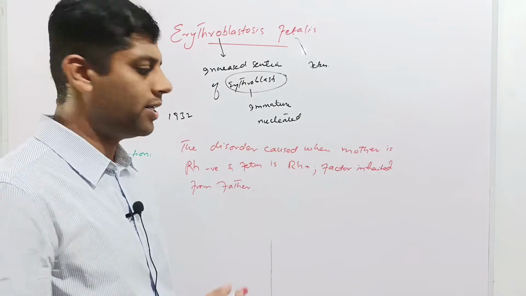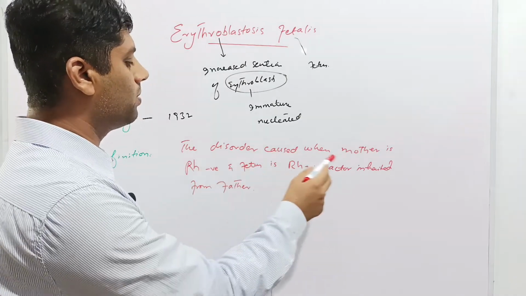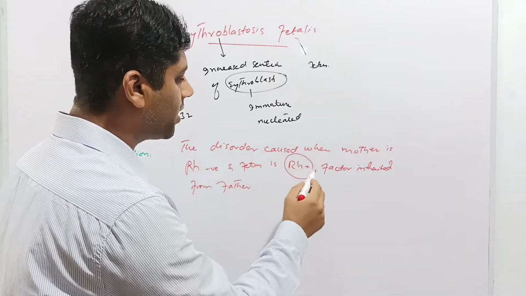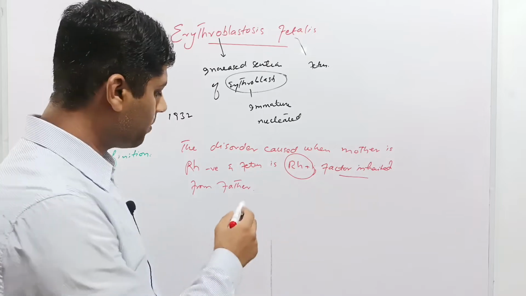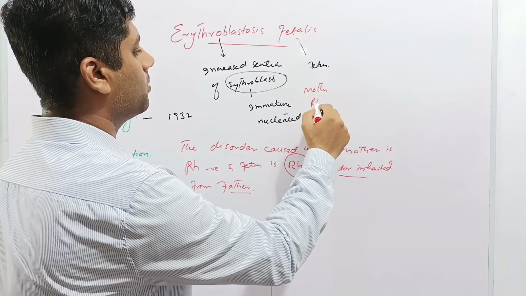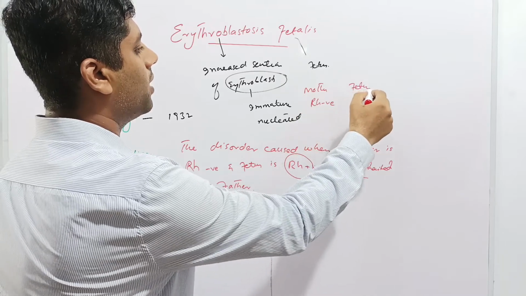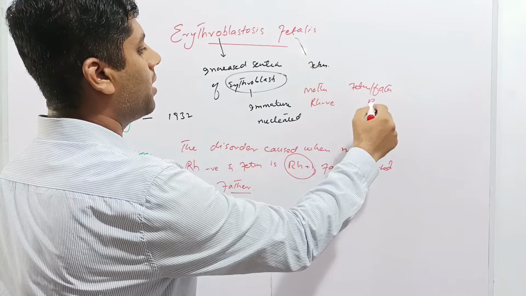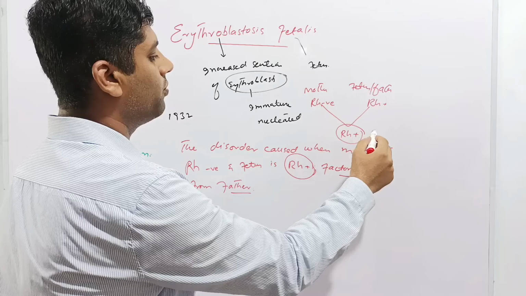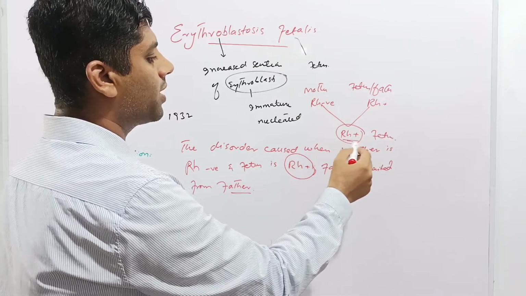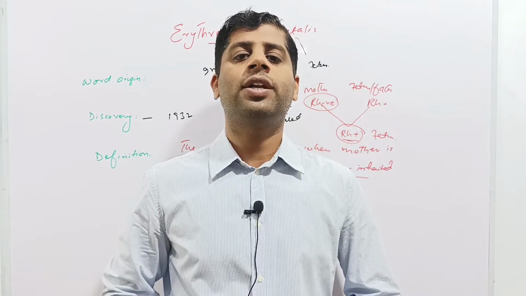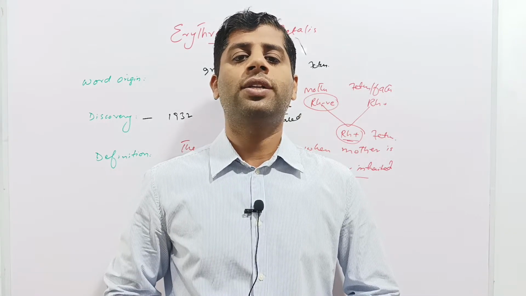Erythroblastosis fetalis can be defined as the disorder caused when the mother is Rh negative and the fetus is Rh positive. And this Rh positive factor has been derived by the fetus from his father. So in this condition, the mother is Rh negative and the fetus as well as the father are Rh positive. Genes of mother and father combine, giving Rh positive to the fetus. Now the fetus is Rh positive in the womb of an Rh negative mother. The problem arises here that the fetus has Rh positive blood group and the mother has Rh negative blood group.